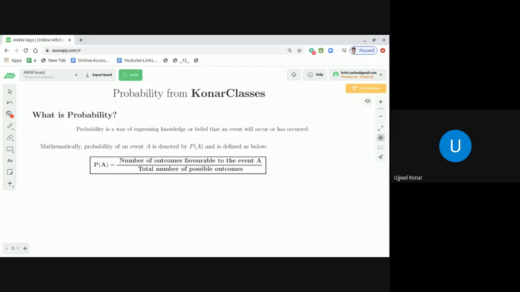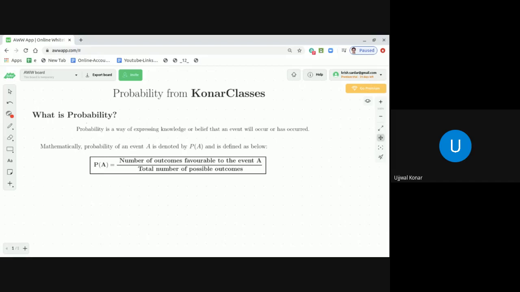For example, you toss a coin, then what are the possible outcomes? You are either going to get a head or you are going to get a tail. So getting a head is an event, or getting a tail is an event. Now, if I define that event A is getting head, then what is the probability of that event? It is the number of outcomes favorable to the event A.